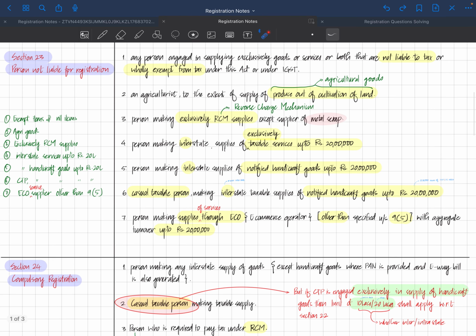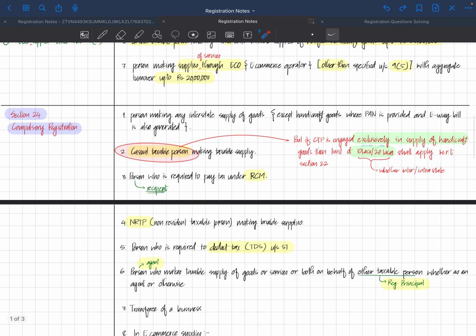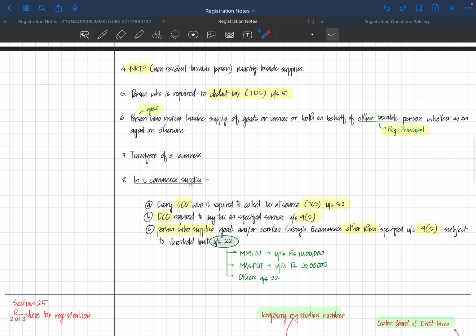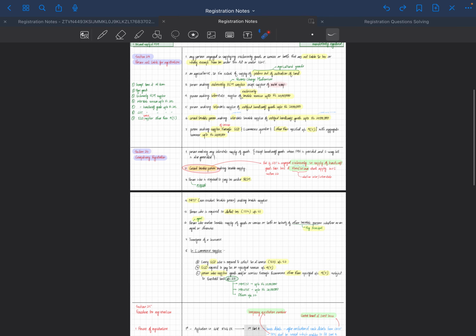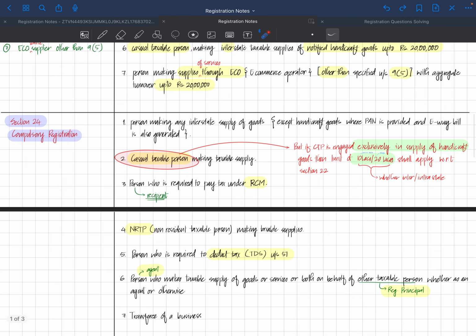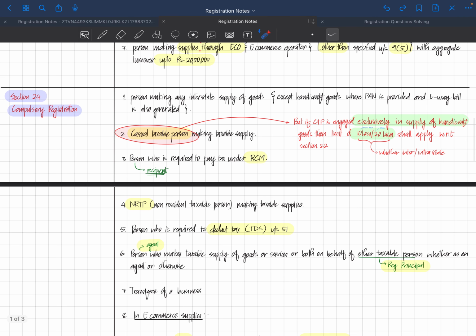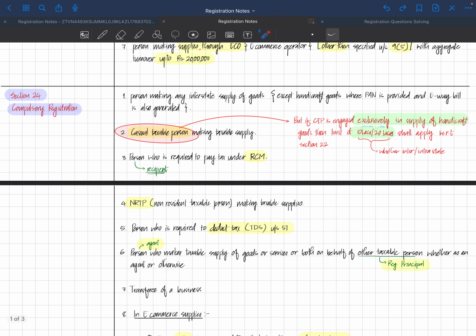Now, as I have shown you this shortcut, I hope this shortcut is not required in compulsory registration. It's a simple one. Section 24 deals with a number of items, probably 8, wherein a supplier needs to get compulsorily registered. The first one is if a person makes interstate supply of goods, except handicraft goods of course, where PAN is provided and an e-way bill is also generated.